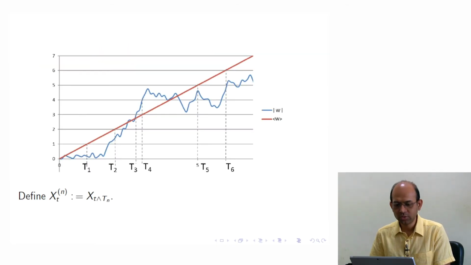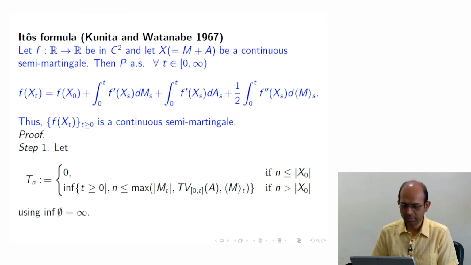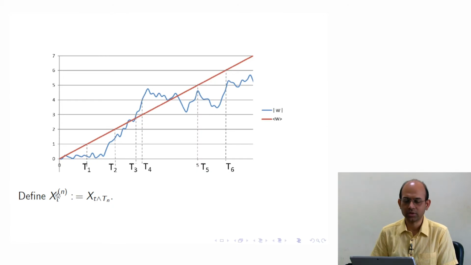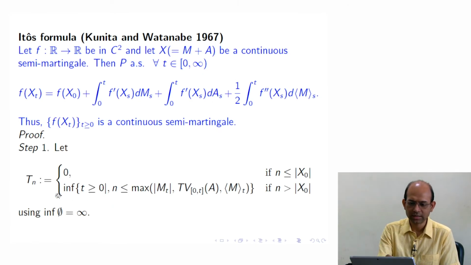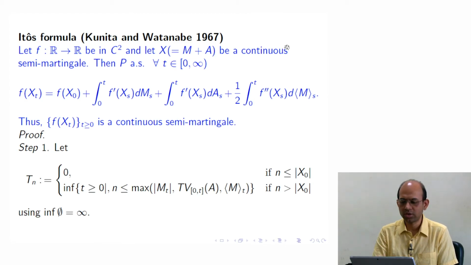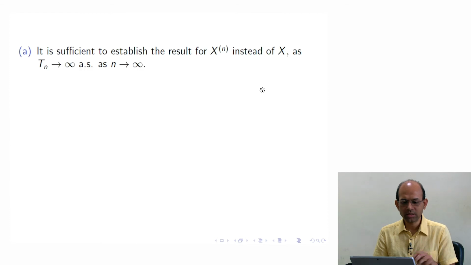Okay, so whatever we would like to establish, this equation, we are going to establish only for this stopped process Xn. Why is it so? Because even if you do it for Xn, and then t will be replaced by t minimum Tn everywhere, and then as n tends to infinity, Tn goes to infinity with probability 1. So the right hand side would converge almost surely, so the left hand side would also go there. Okay, so we are going to consider only this stopped process Xn.